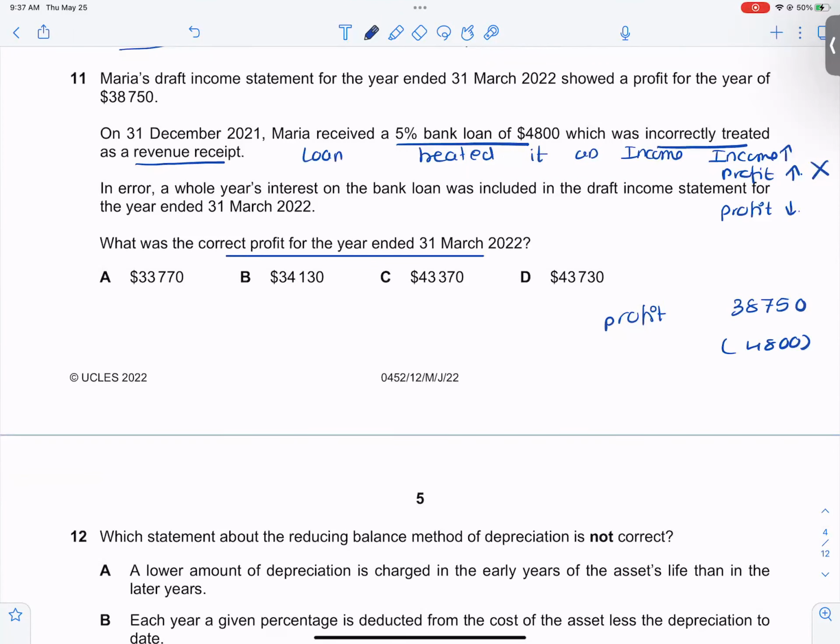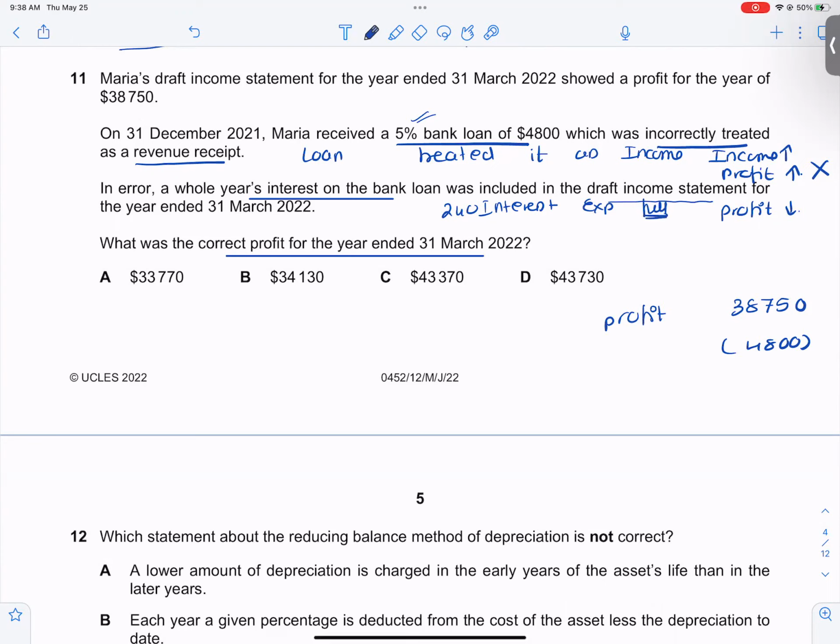In an error, a whole year's interest on the bank loan was included in the draft income statement. Okay, so in the income statement, there was an interest on the bank loan. It was 5% interest on bank loan. So 4,800 into 5%, it is 240. So I treated 240 interest on bank loan as an expense, a full year's expense.